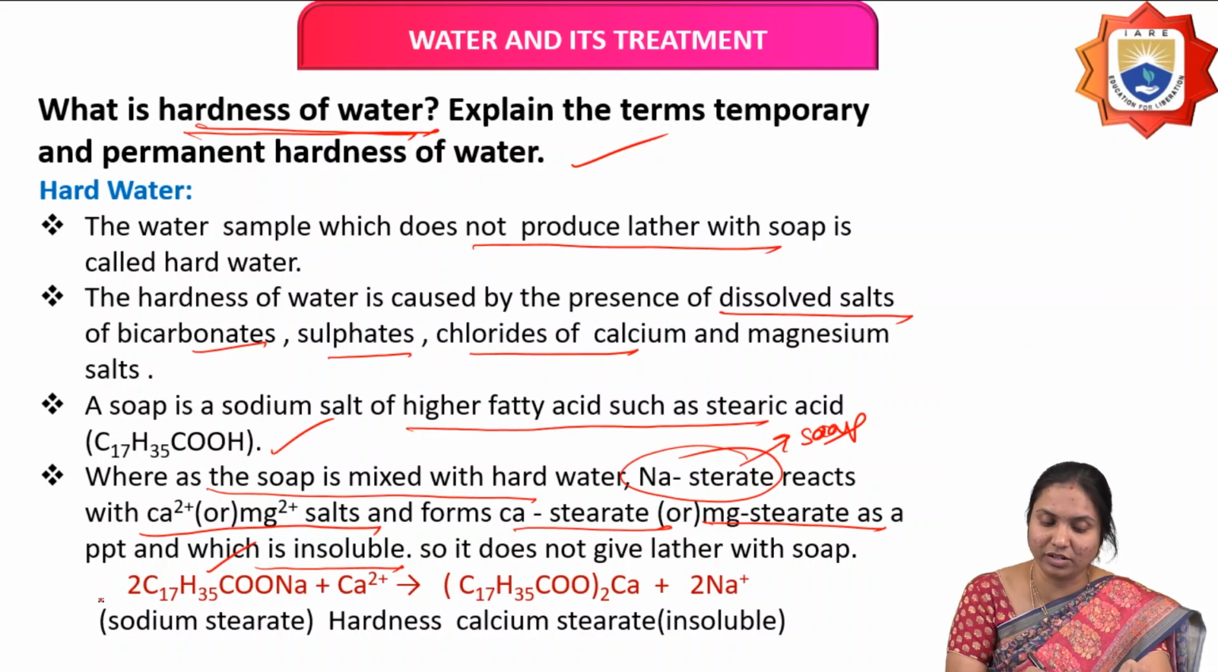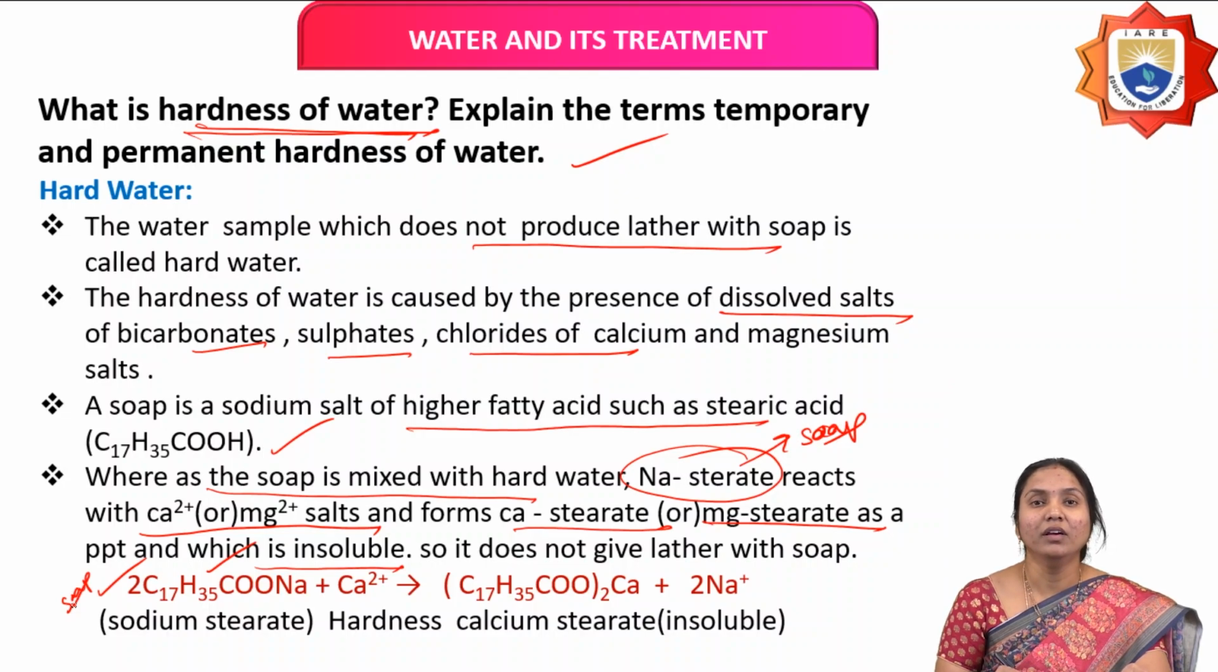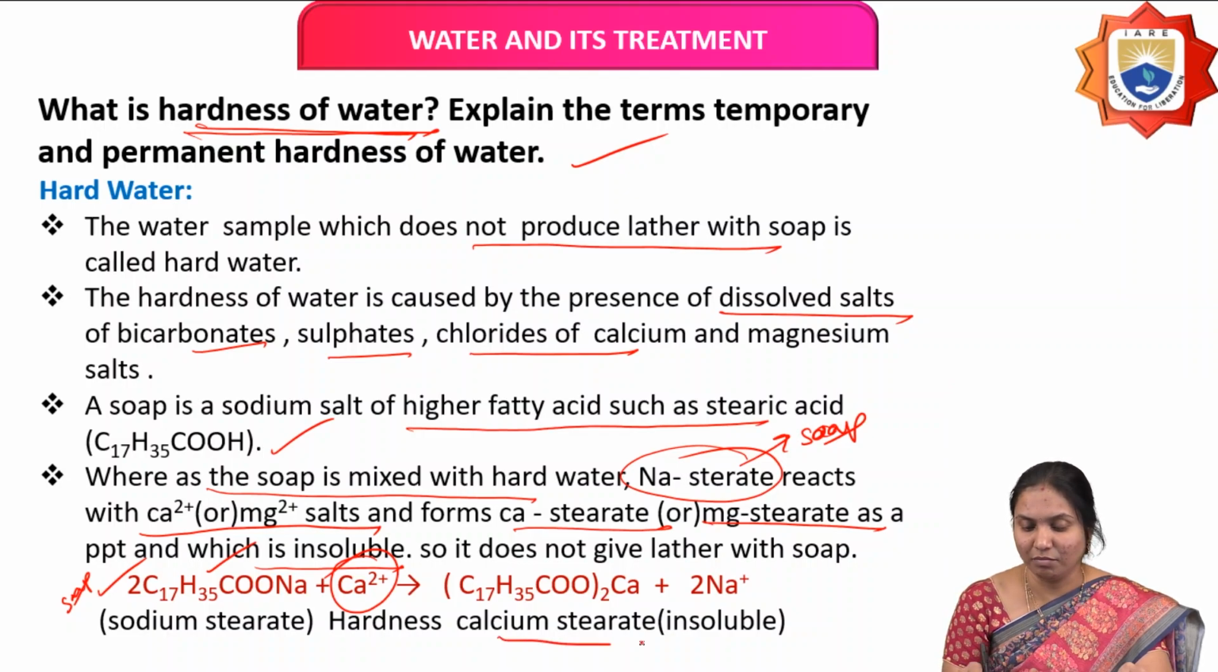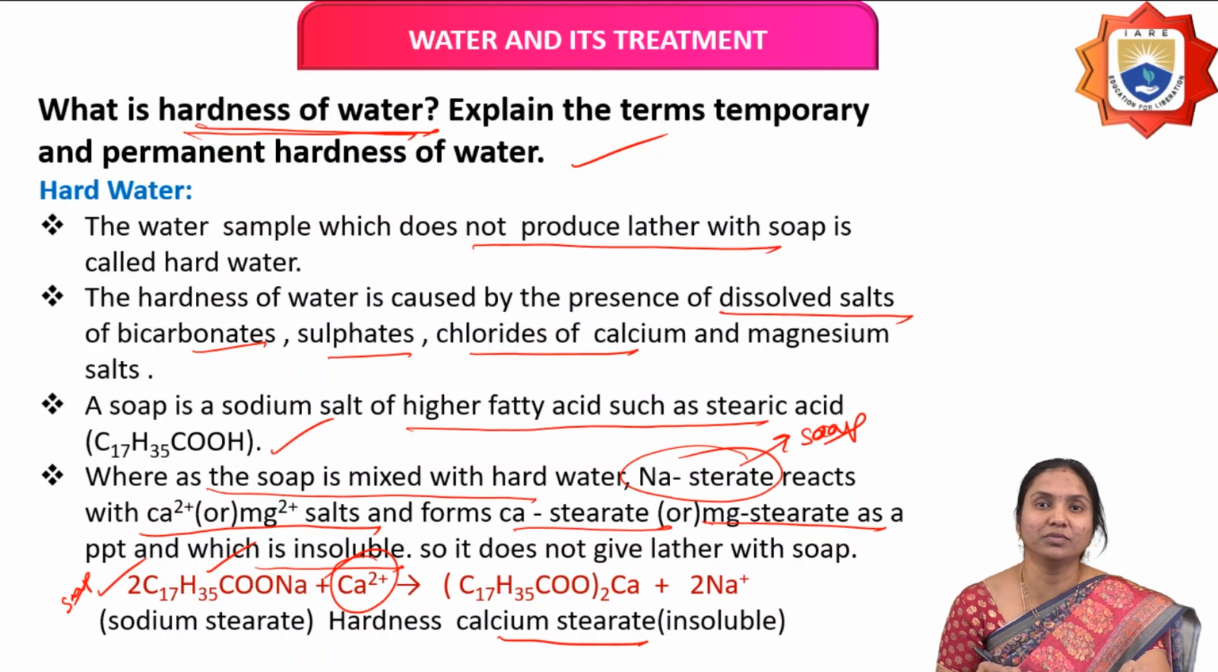You can see the reaction. This is sodium stearate, that means the soap formula. When it is treated with hard water, the calcium or magnesium ions present in that water form calcium stearate or magnesium stearate, and insoluble precipitates form. That's why it doesn't produce lather.